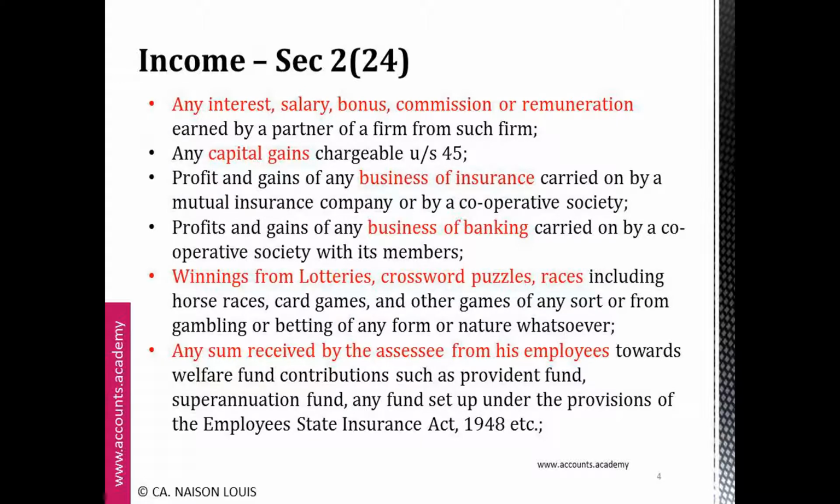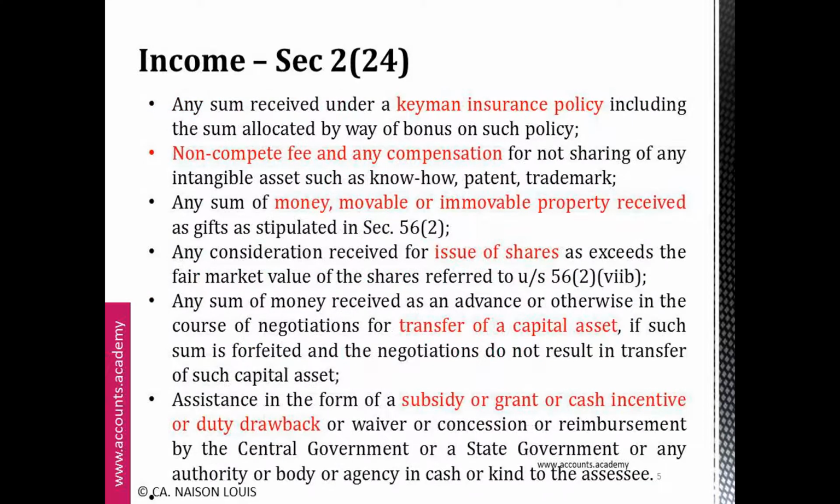It can be any capital gains, profit and gains of any business of insurance, profits and gains of any business of banking. It can be winnings from lotteries, crossword puzzles, races, and also any sum received by the assessee from his employees towards welfare fund contributions. Also, income can be any sum received under a keyman insurance policy, non-compete fee, and any compensation.